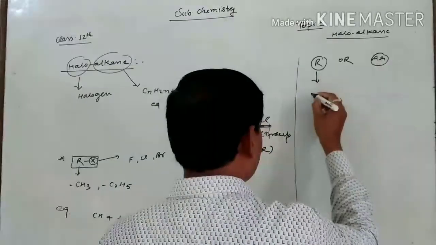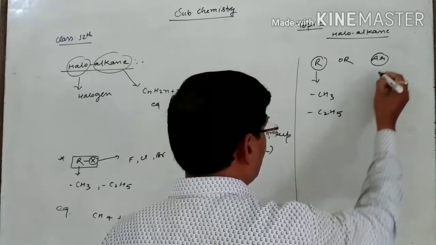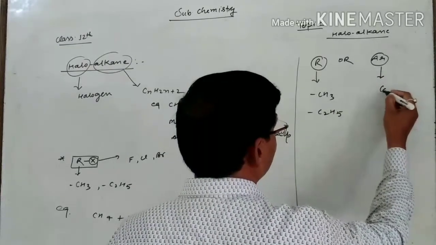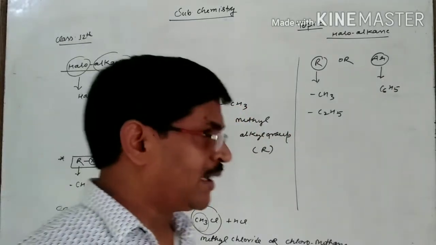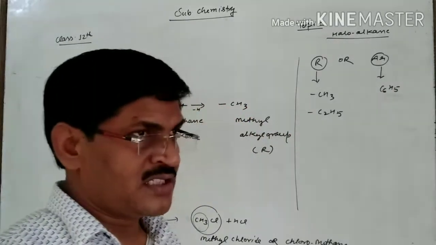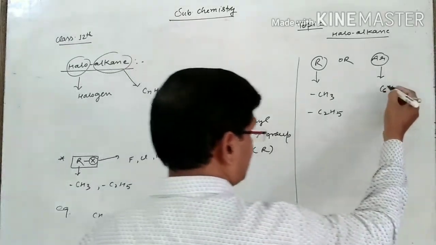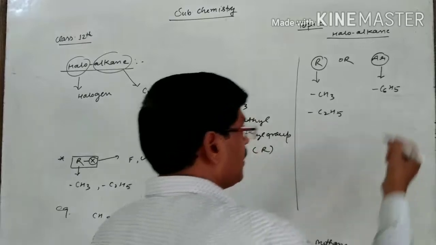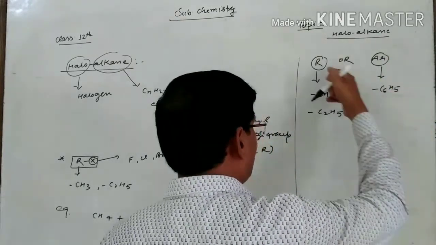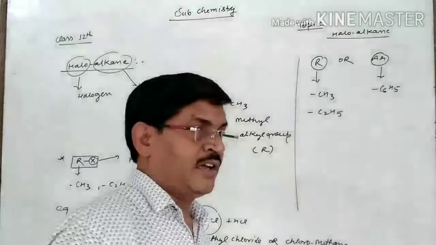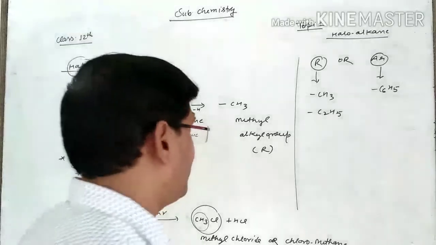So here will be like CH3, C2H5, and here will be like C6H5. It means if one hydrogen atom of the benzene ring is substituted by the halogen, then you will get C6H5 with halogen. So there will be Ar for the aromatic and R for the aliphatic. It means there are two types, aliphatic and aromatic.